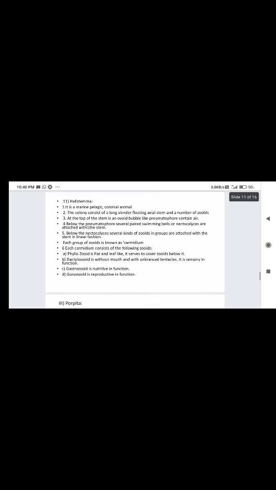Second one is Halistemma. It is a marine pelagic colonial animal. This colony consists of a long, slender, floating axial stem and a number of zooids. At the top of the stem is an ovoid, bubble-like pneumatophore containing air.